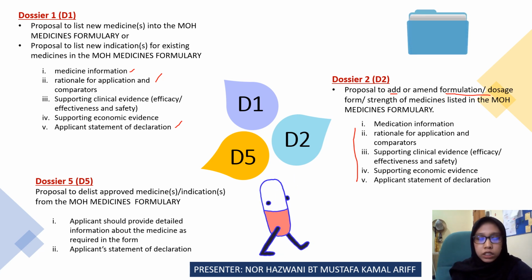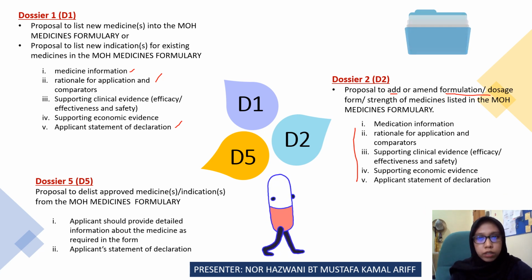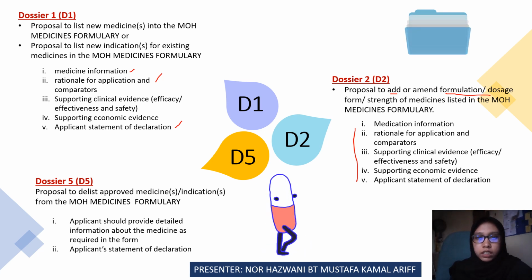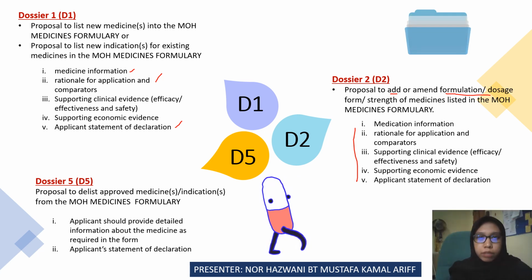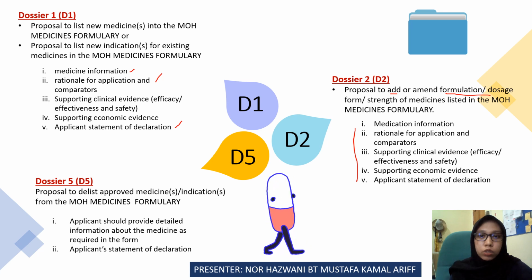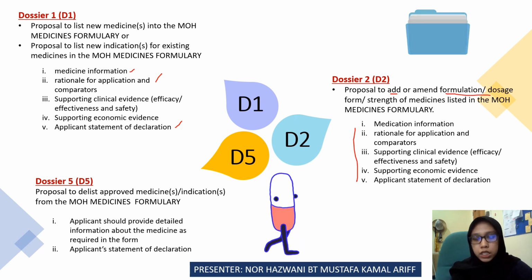So in this form of dossier 2, we have the same items as dossier 1: medicine information, rationale for the application and comparators, supporting clinical evidence, supporting economic evidence, and applicant statement declaration. All of this is the same as D1, but the difference is that dossier 2 is a proposal to add the formulation, dosage form, or strength of the medicine.